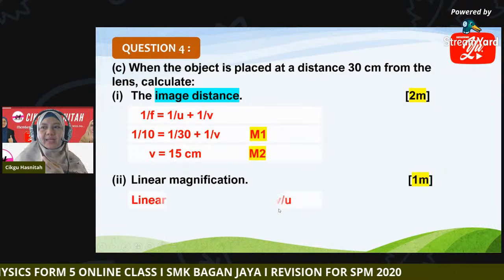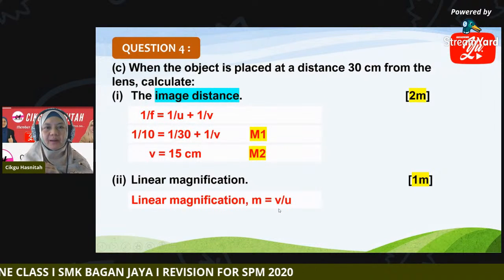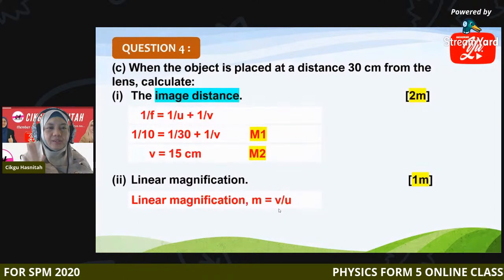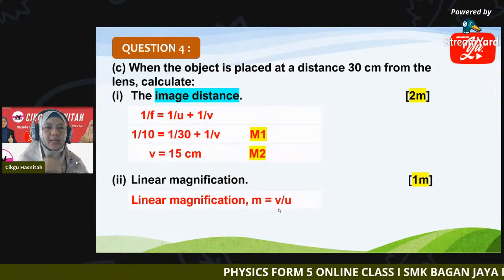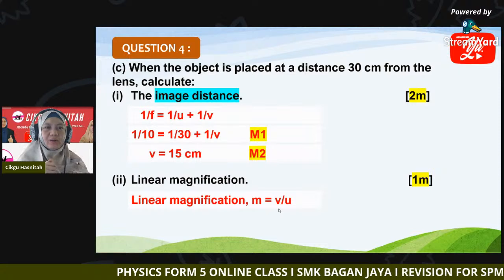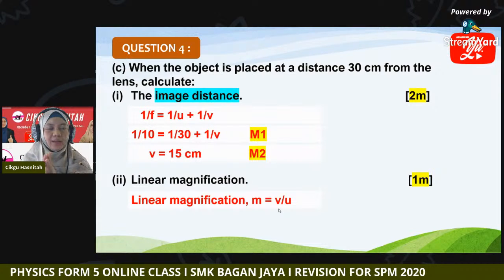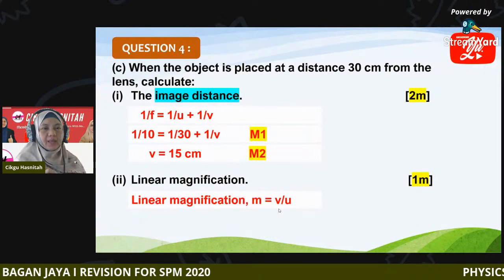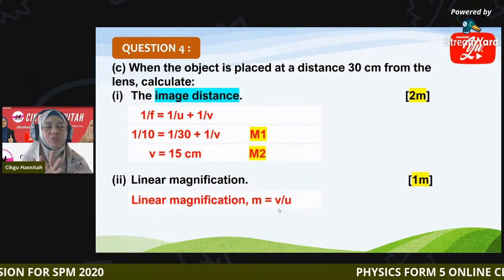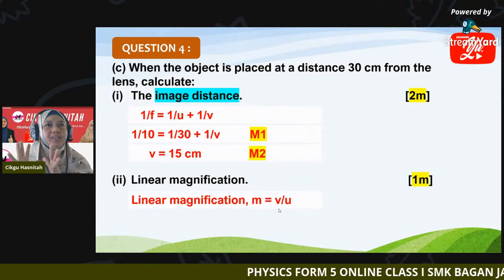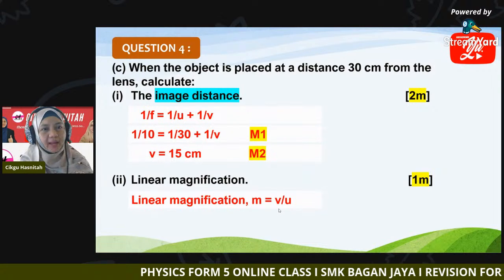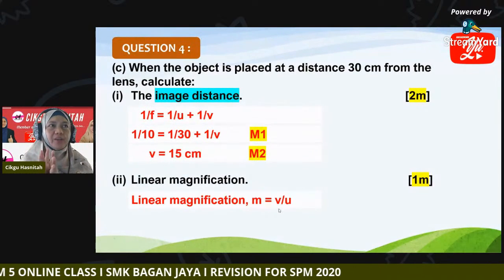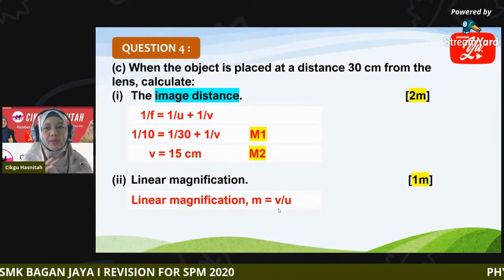Linear magnification is given by V divided by U, image distance divided by object distance, or size of image divided by size of object. It tells us whether the image has been magnified, diminished, or has the same size as the object.